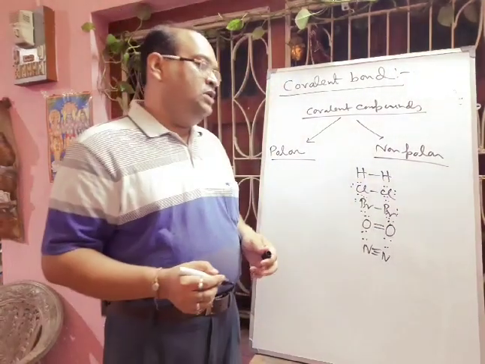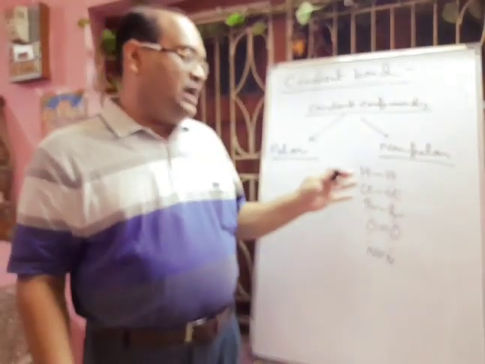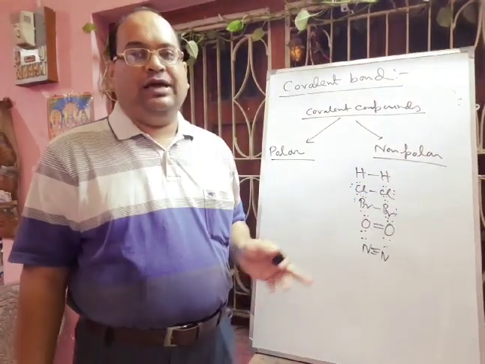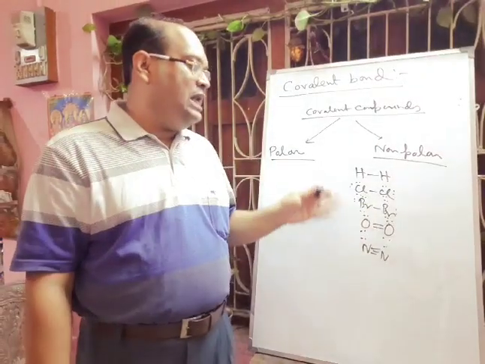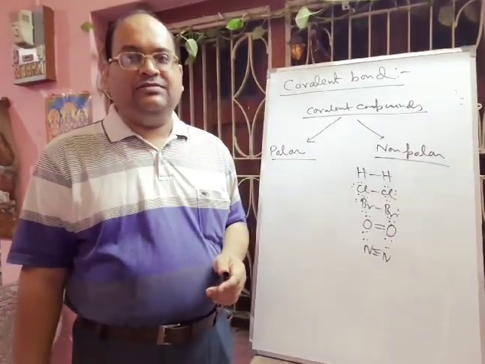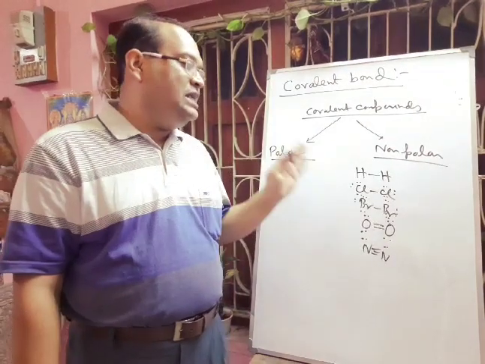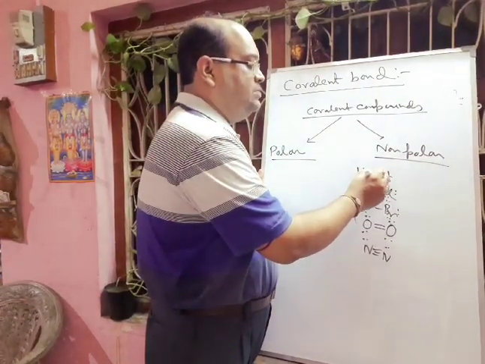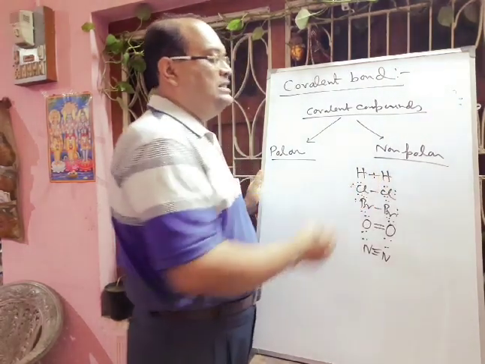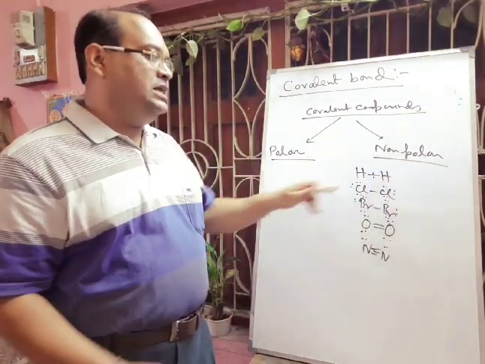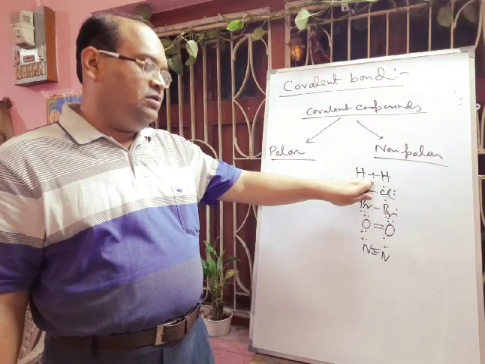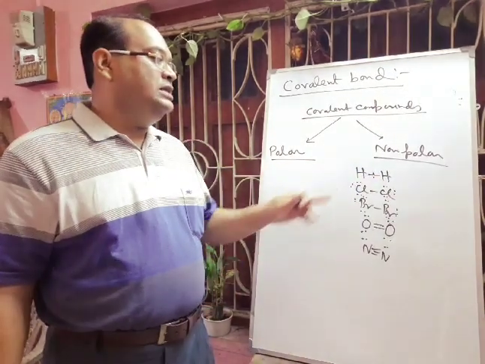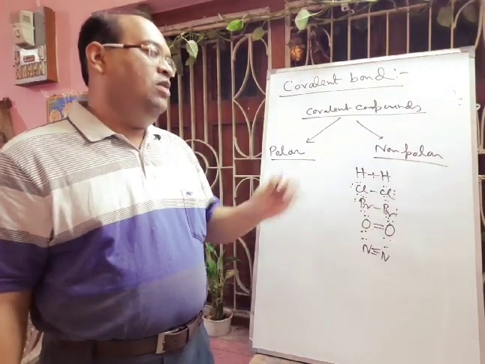In this case the two bonded atoms are identical and there will be no charge separation, and the molecule is symmetrical and electrically neutral. Their bonding pair of electrons, each bond meaning 2 electrons, is equally shared. That means the distance of this electron pair from each atom will be equal. That is why they are non-polar.